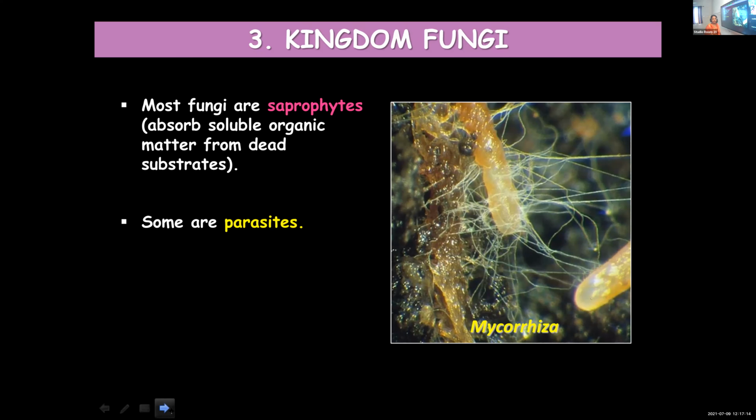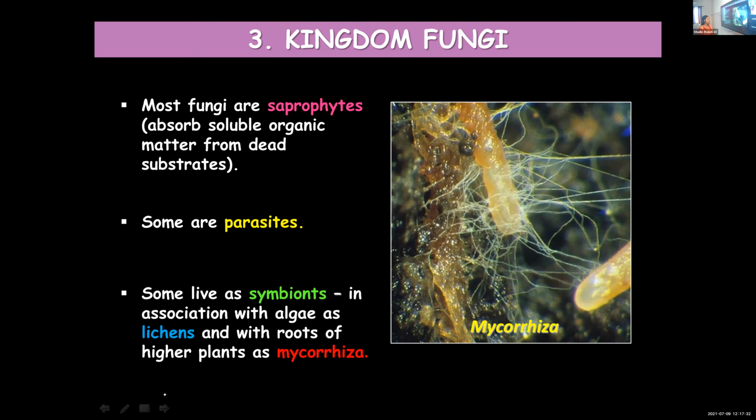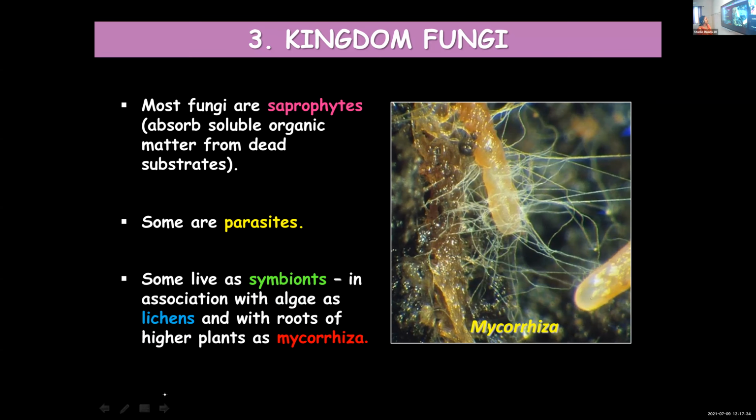As I already told you, some of them can lead a parasitic life. We learned about the spores present on mustard leaves. It is due to a parasitic fungus, from which we can understand that some of them are leading a parasitic life. So along with the saprophytic mode of nutrition, the parasitic mode of nutrition is also found.